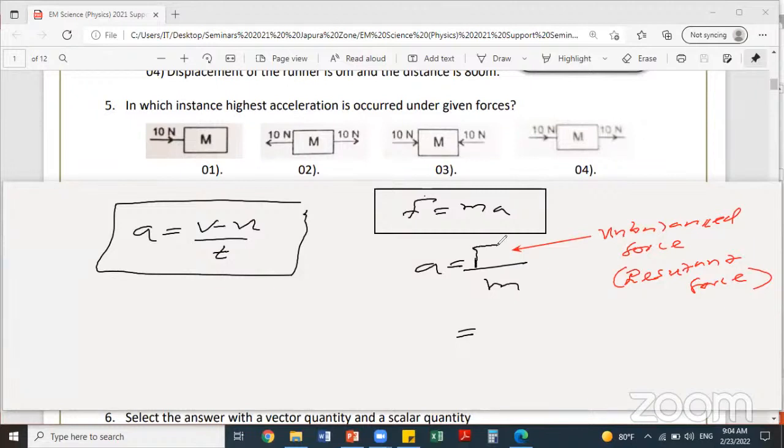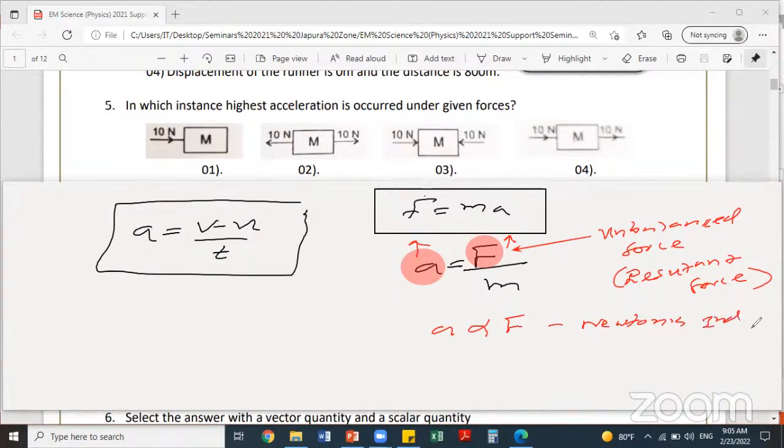When F increases, acceleration also increases. They are directly proportional. When F increases, acceleration also increases. That means acceleration is directly proportional to the unbalanced external force. What is this? Newton's second law.